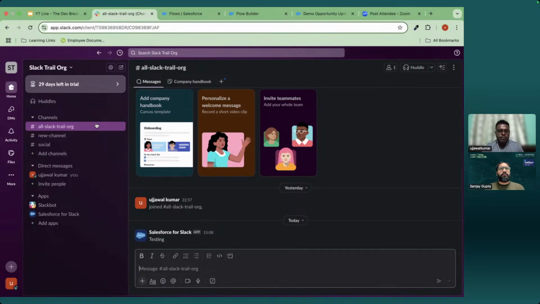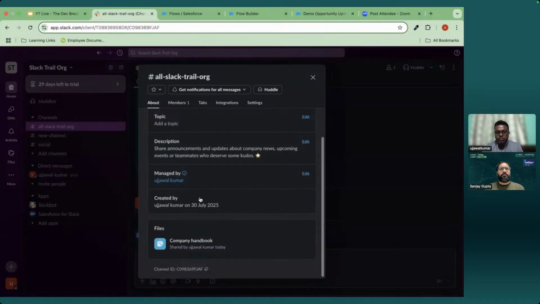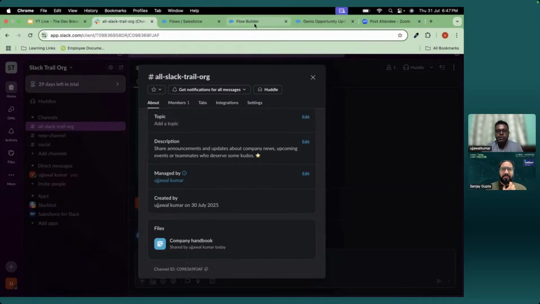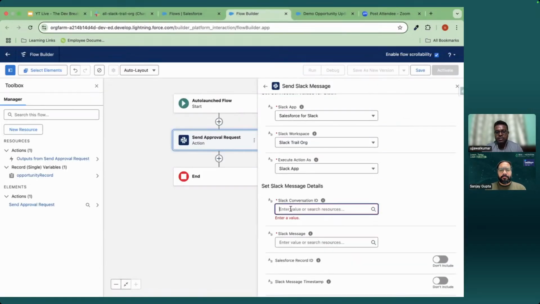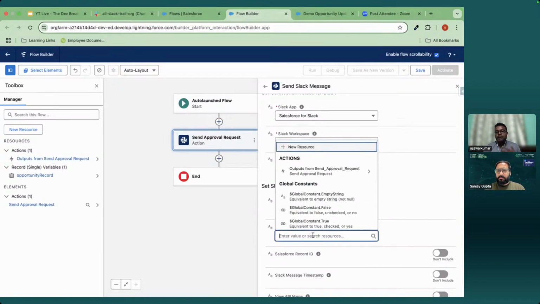Let me copy the channel ID. For that, go to the channel, go to the bottom, and you will get this channel ID. Just copy it, and put it into this Slack conversation ID. So I'm putting it. Now you have to define the message, what message you want to send.